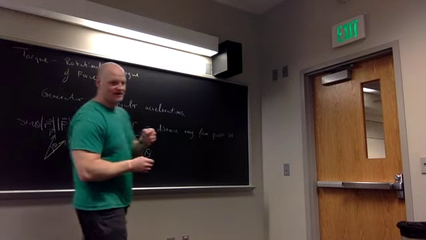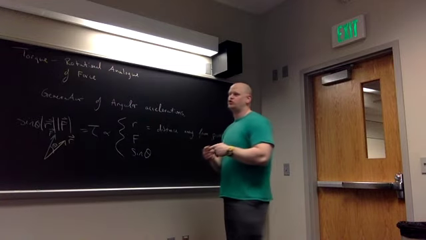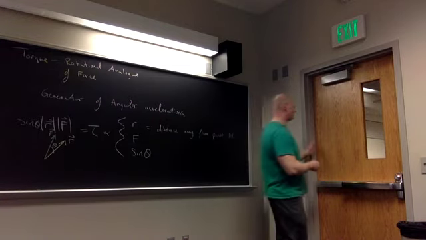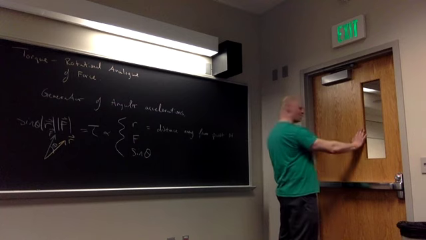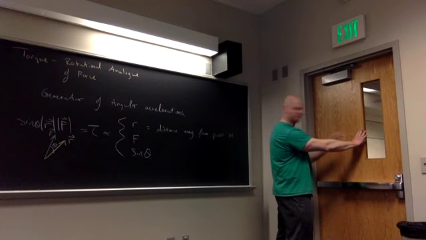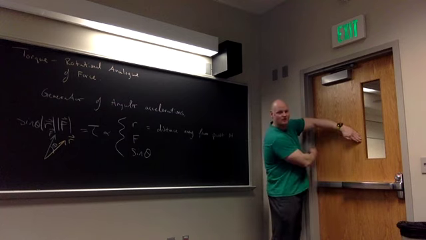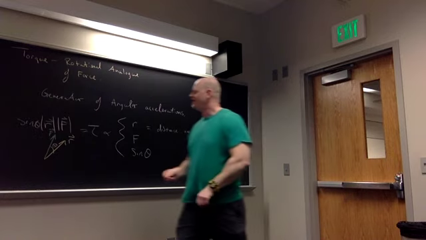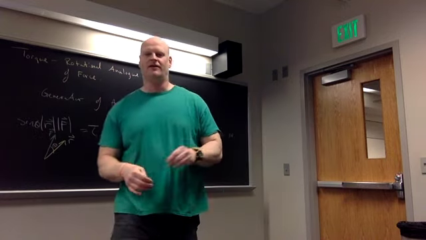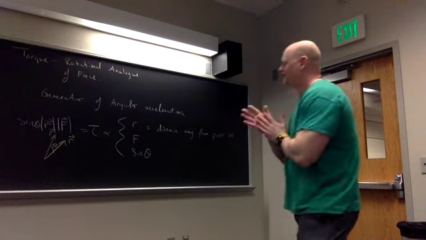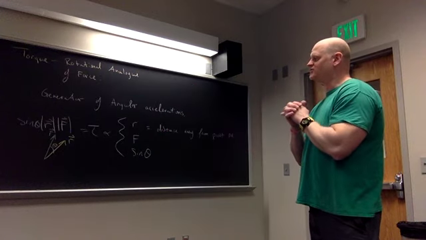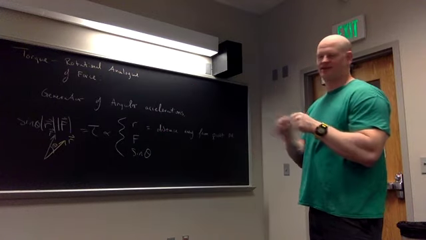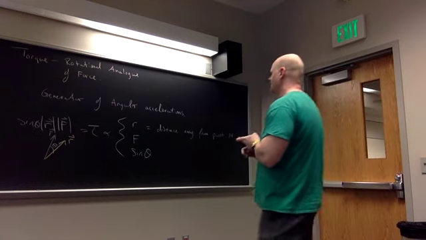So again, R is a vector which points from the pivot point to where I'm applying the net force. In this case, my pivot point is here, applying the force. R would be a vector which points in this direction. I should probably move my hands. So R would be a vector which points this way to exactly where that force is acting. F would then be the magnitude of the force, and R is the magnitude of that distance vector, and then sine is the angle between those two things.